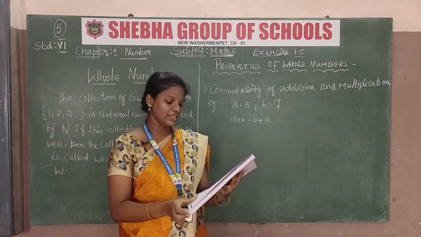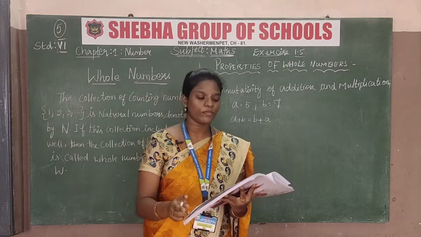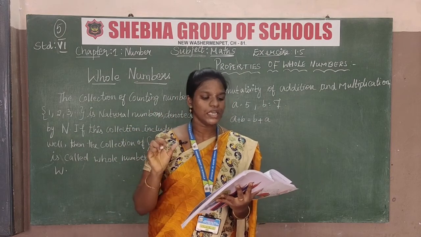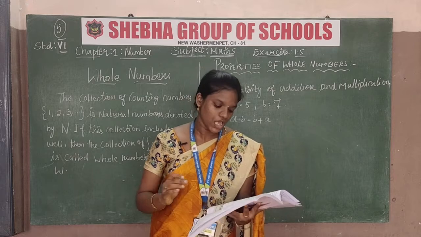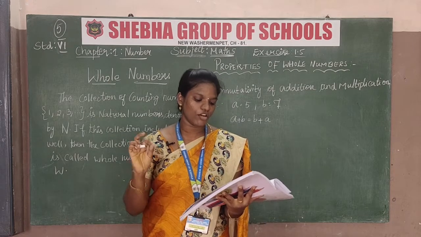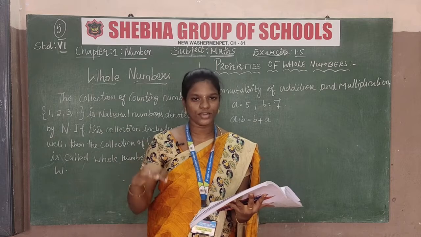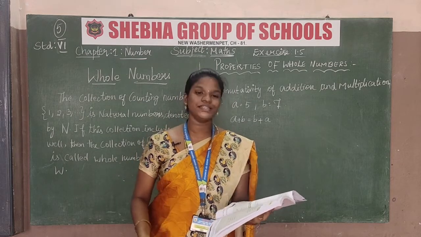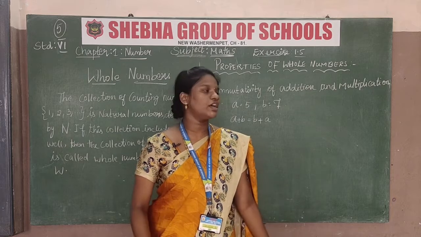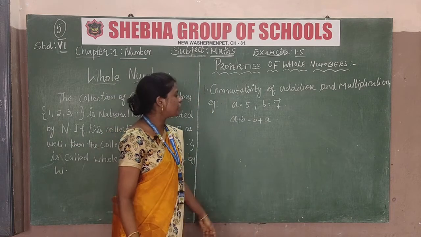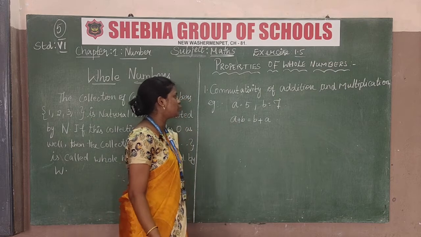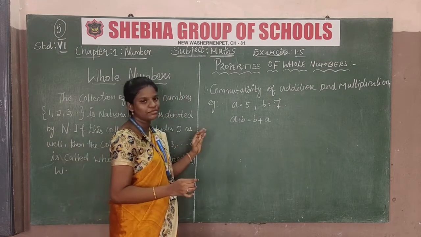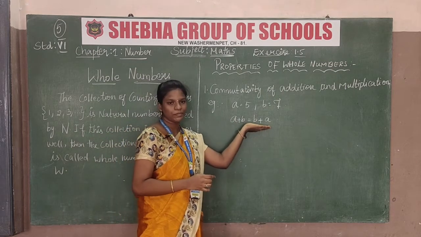The first property is commutativity of addition and multiplication, and the second property is associativity of addition and multiplication. The third property is distributivity of multiplication over addition or over subtraction, and next is identity for addition and multiplication. Now we are going to see commutativity of addition and multiplication. Commutativity means a plus b is equal to b plus a.